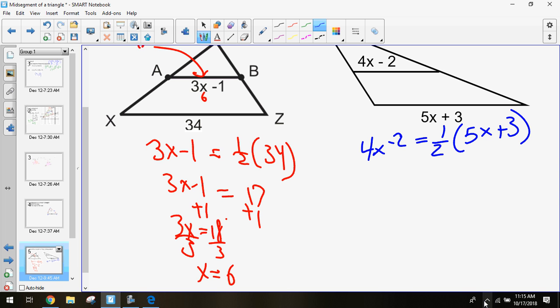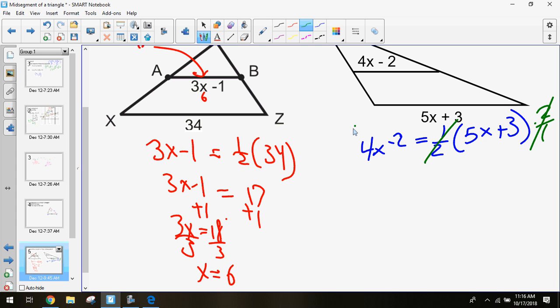If I want to inverse this fraction over to my left side, what's the inverse of 1/2? 2/1. So if I multiply by 2/1, that cancels out my fraction of 1/2, because anytime you multiply by a reciprocal, it cancels the fraction out. But if I multiply one side by 2, I have to multiply my other side by 2 as well.